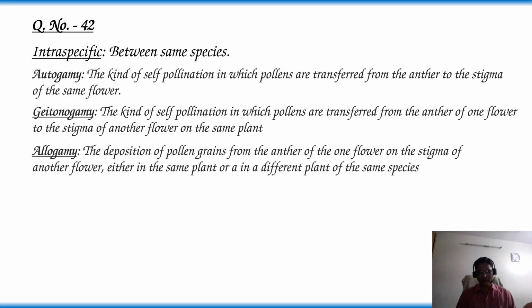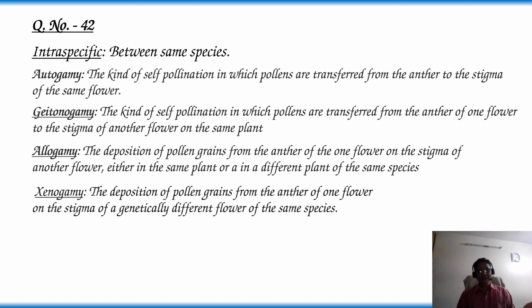Allogamy, it is not given in the option, but we should know the definition. The deposition of pollen grains from the anther of one flower on the stigma of another flower, either in the same plant or in a different plant of the same species, is called allogamy. Xenogamy, it is given in the option. The deposition of pollen grains from the anther of one flower on the stigma of a genetically different flower of the same species.